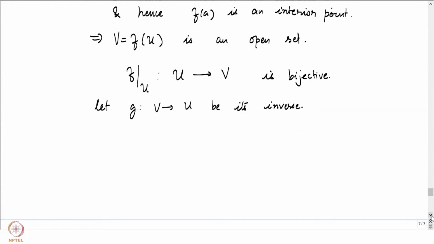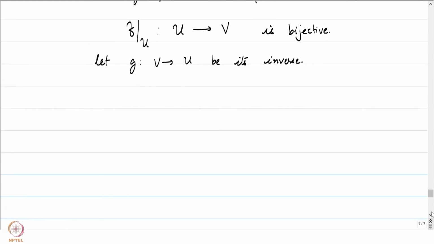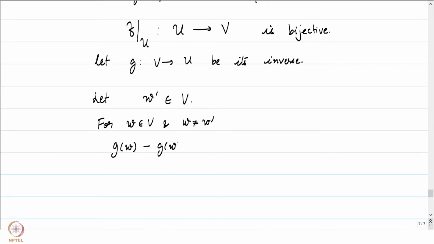We will show that g is a holomorphic function on V. So to do that, let w prime be a point in V. Let's try to prove that g is holomorphic at w prime. To do that, let's look at w in V and w not equal to w prime. Let's look at what g of w minus g of w prime by w minus w prime is.